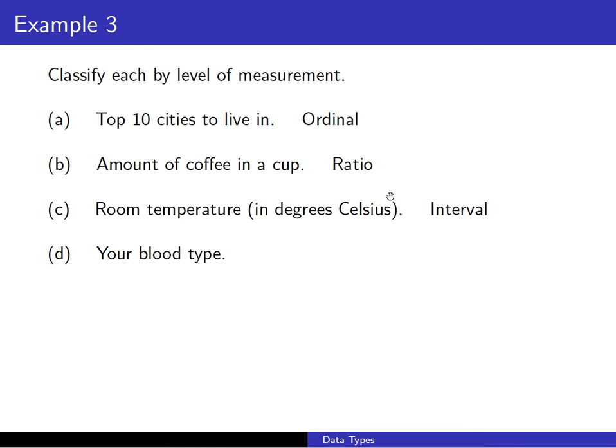Part D, your blood type. Well, your blood type is a qualitative variable, so it's nominal. So we can classify the blood type, but if we try to put them in order, even alphabetical order, it's not like we're going to get anything: A, B, AB, and then O, and then the rhesus factor as well. It's not really going to do too much to help us with any meaningful order. So blood type is at the nominal level of measurement.